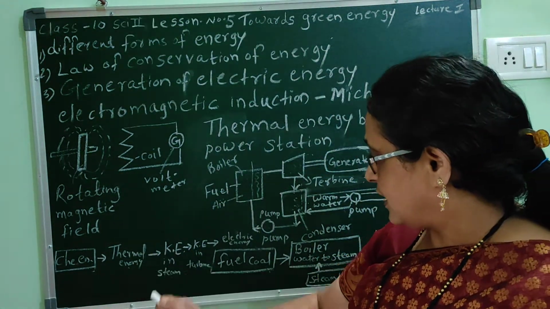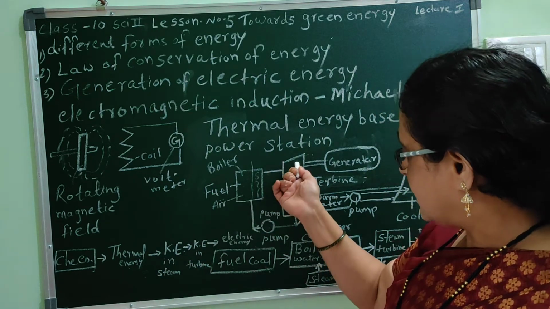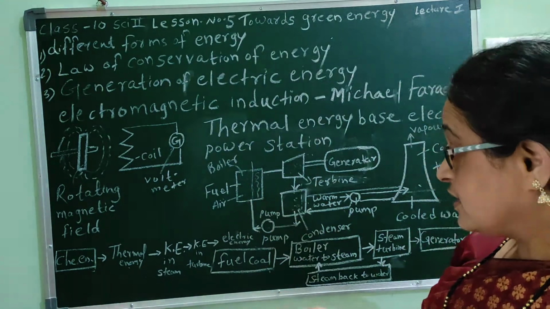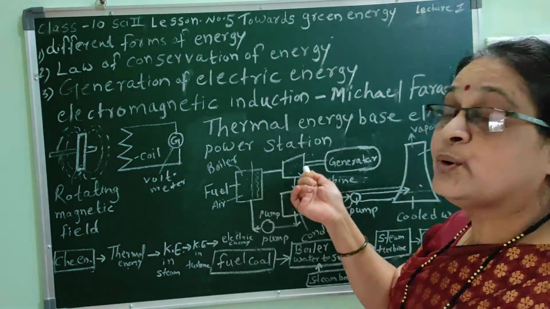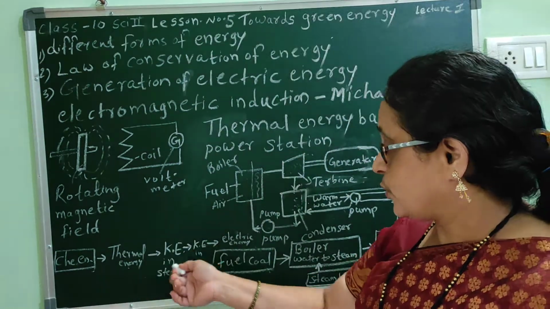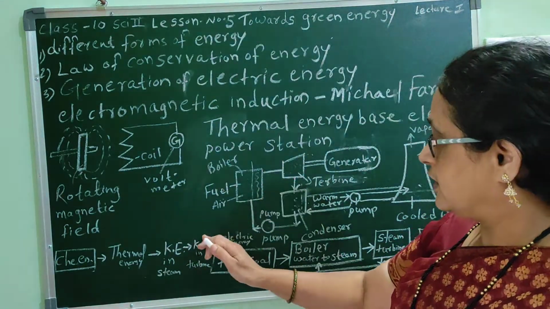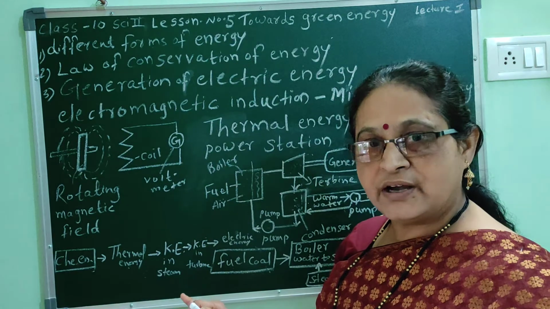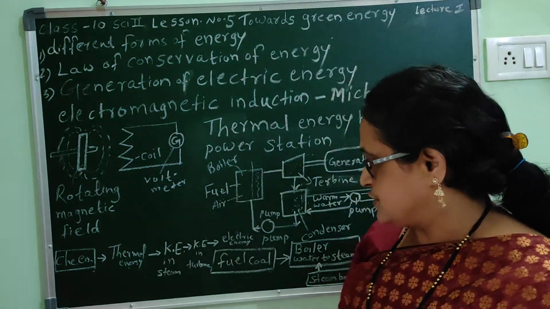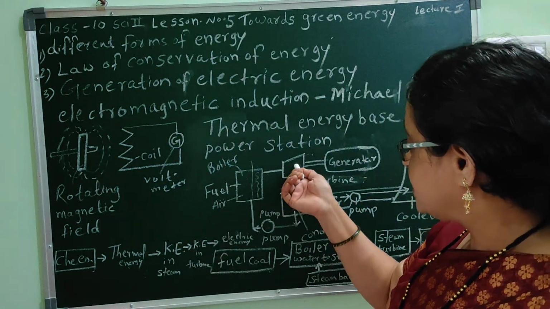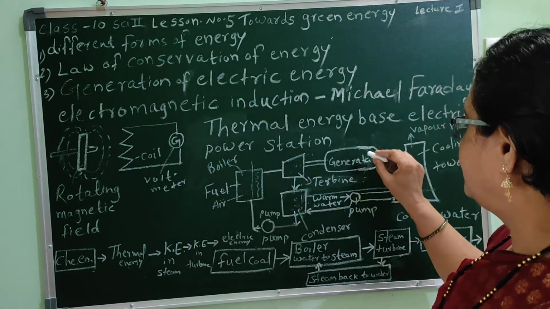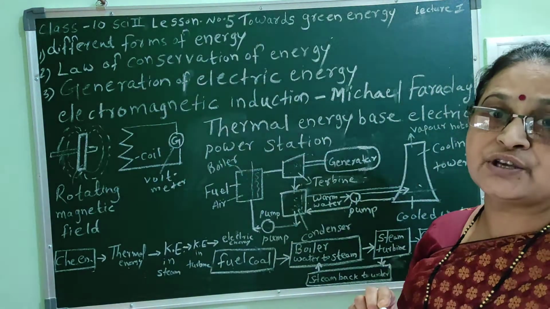Water gets converted into steam. Then this thermal energy in the turbine gets converted into which energy? It is converted into kinetic energy. The turbine rotates. That means thermal energy is converted into kinetic energy, and kinetic energy in the turbine is converted into electric energy in the generator.